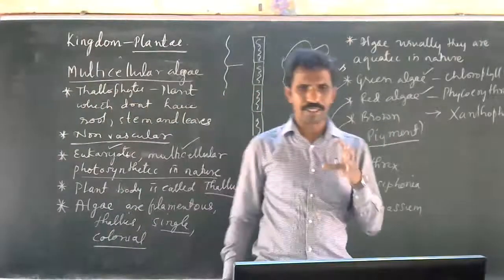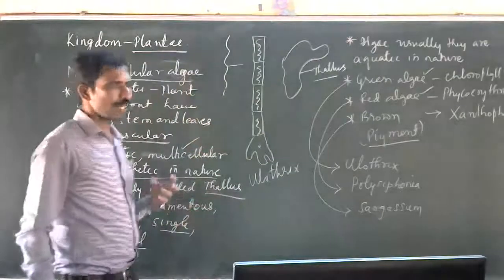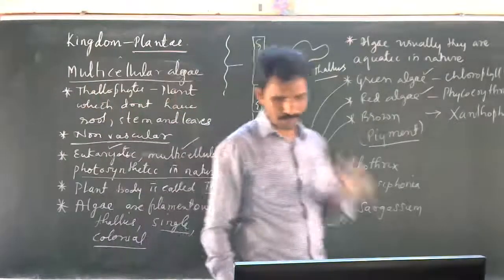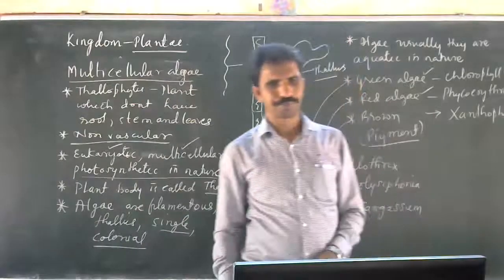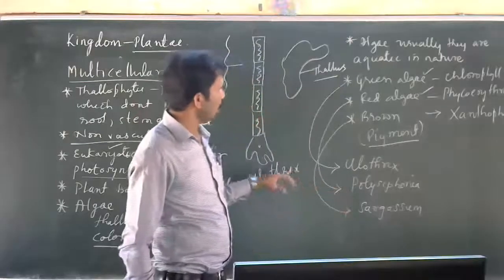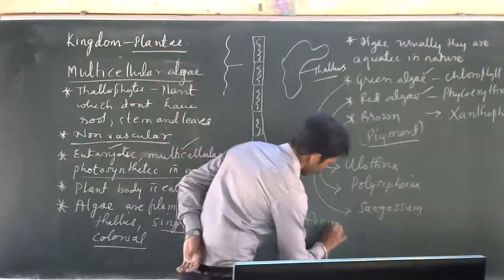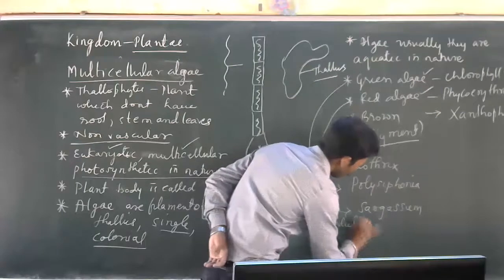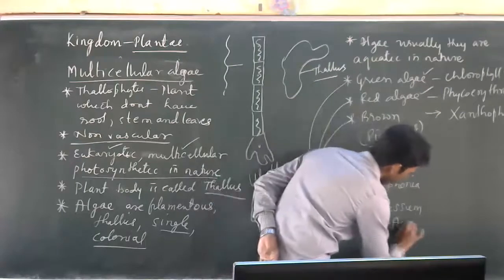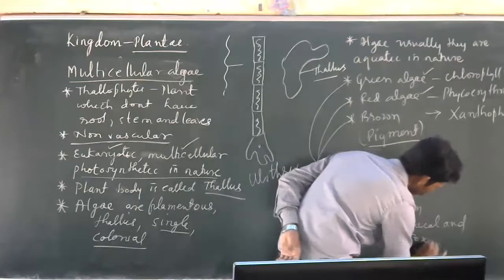Usually, I told you, the algae are made up of cell wall. Cell wall is usually made up of cellulose. Usually they reproduce by asexual and sexual methods.